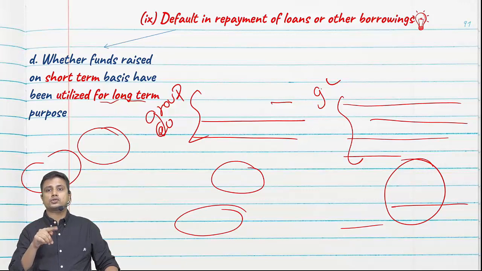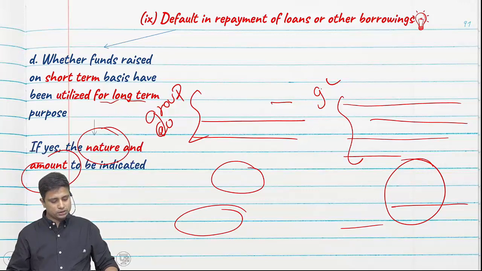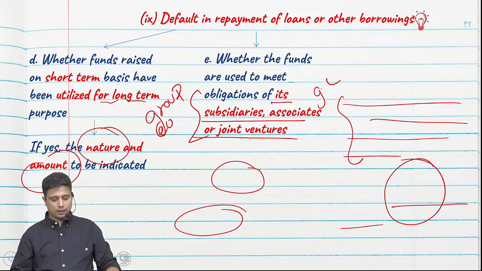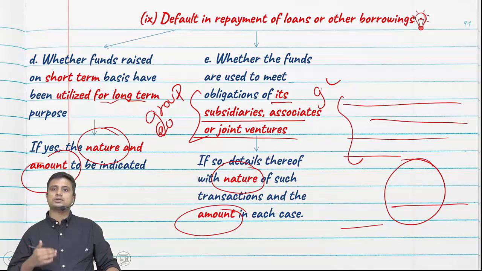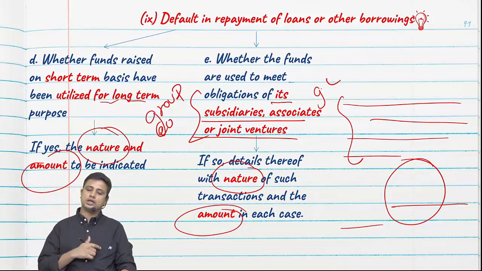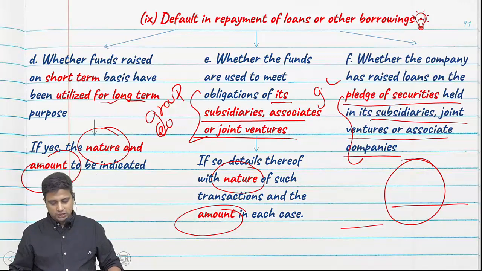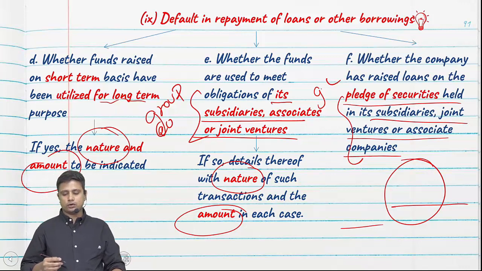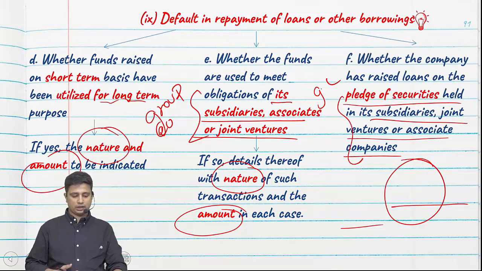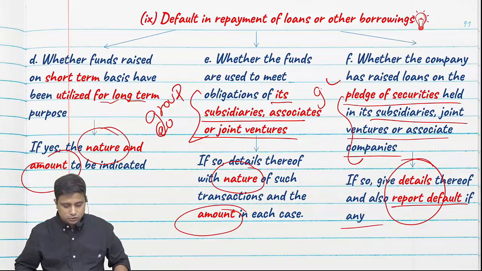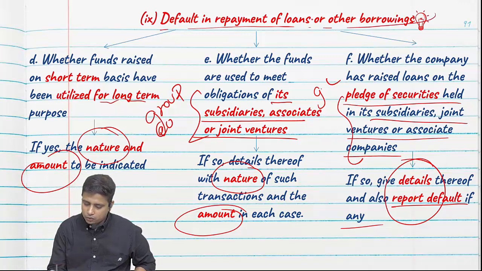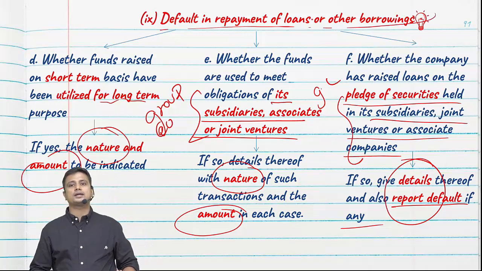If the short-term loans are applied for long-term, we need to report on the same. We need to specify the nature and the amount. Whether the funds are used to meet obligation of the group companies, that is subsidiaries, joint ventures and associates. If yes, we need to specify the nature of such transaction and the amount in each case. And lastly, whether the company has obtained a loan by pledging the securities of a group company. If so, again we need to specify the details thereof. Okay, so this was default in repayment of loans and other borrowings.